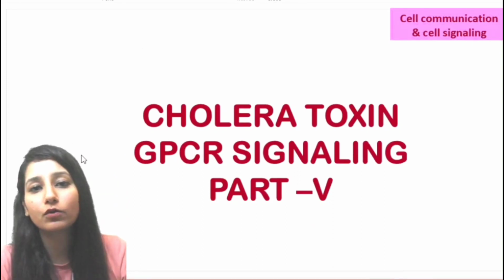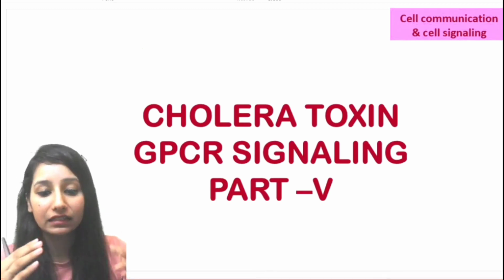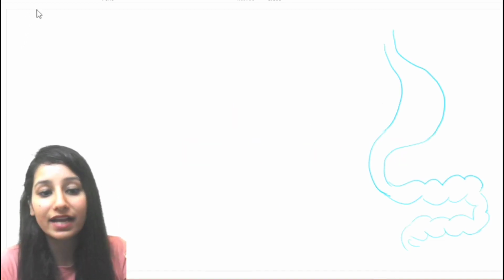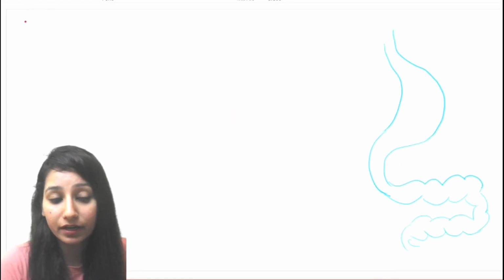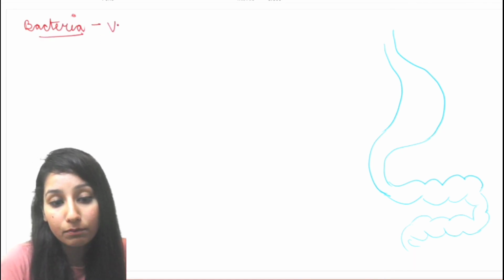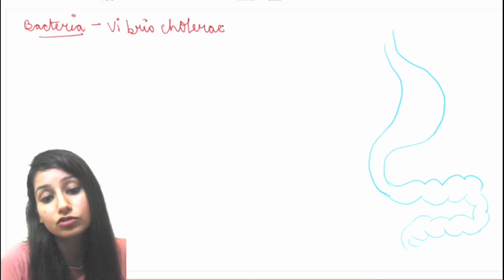In today's video, we are going to see about cholera toxin, that is a part of GPCR signaling, and this is part 5 of GPCR signaling. So let's get started with the video, guys. If we are talking about cholera toxin, we must know which organism is secreting the cholera toxin. So Vibrio cholerae is a bacteria that is responsible for the secretion of this toxin.